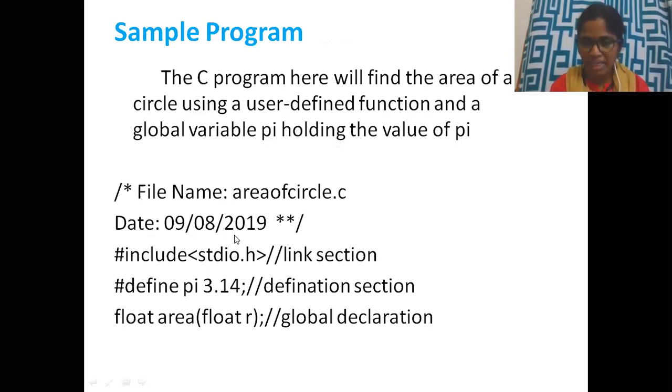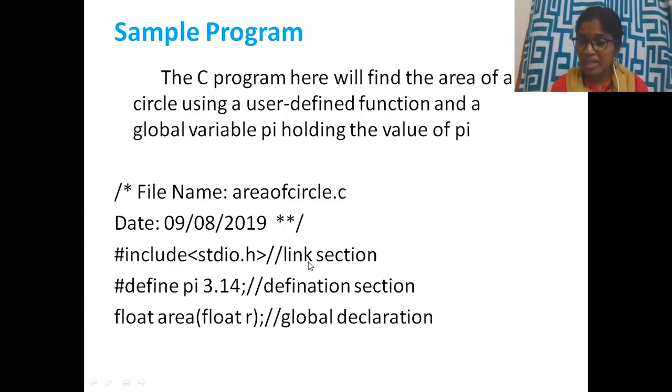So I am writing a multi-line comment. A multi-line comment is ended with star slash. Actually, a single star slash is enough. Asterisk, we call it asterisk, followed by slash. So it is a multi-line comment, and it is my header file. Header file link section. See, link section.